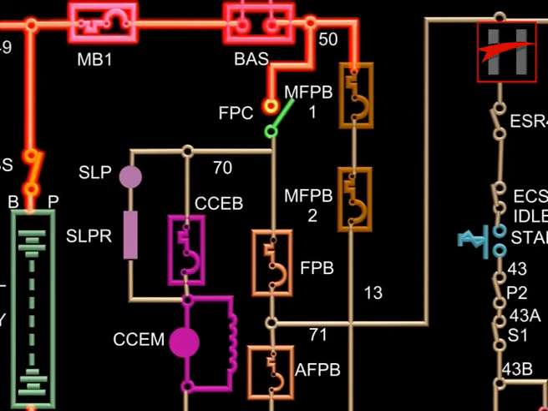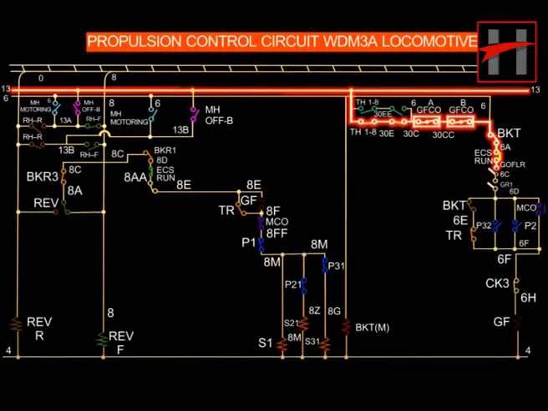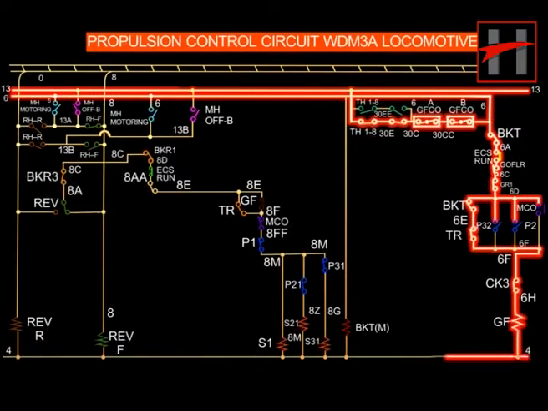The main source of current to the propulsion control circuit is cable number 13, which is energized during the starting of the locomotive through circuit breakers Master Fuel Pump Breaker 1 and Master Fuel Pump Breaker 2 from positive cable number 50 as is being shown to you in the starting circuit. The current flow in the propulsion control circuit is as follows.